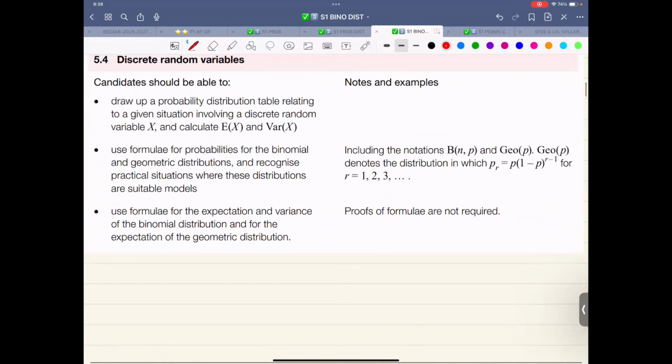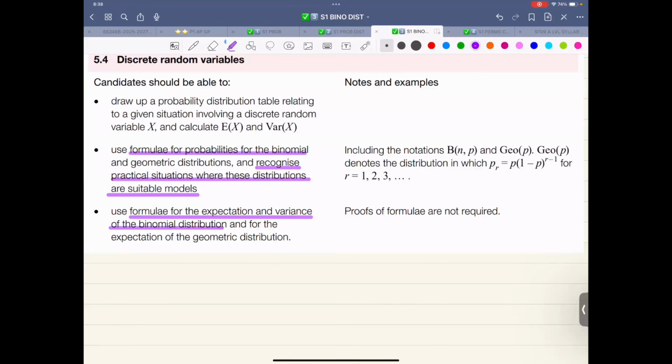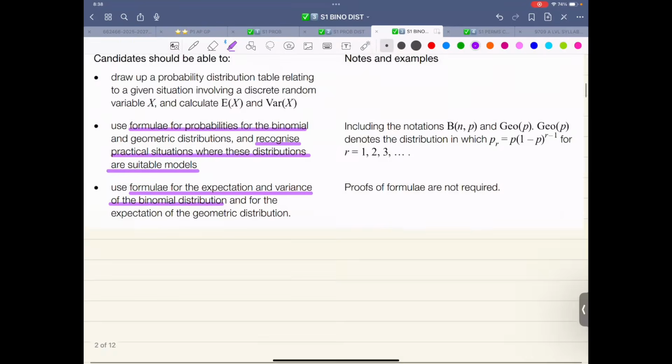And over here, let me highlight it again. What have they talked about binomial? Use formula for probabilities for binomial distribution. Recognize practical situations where these distributions are suitable models. And then it says use formula for the expectation and variance of the binomial distribution. For right now, this is what we are doing.